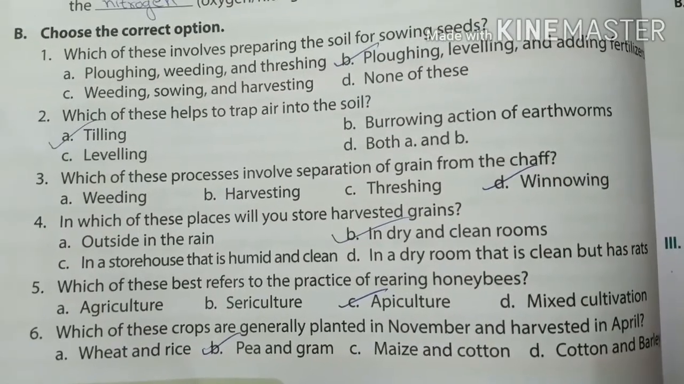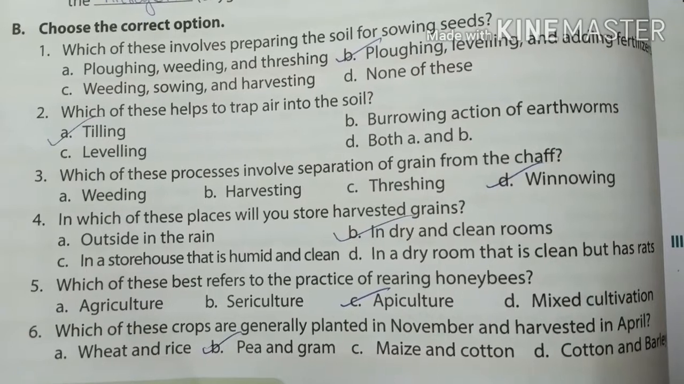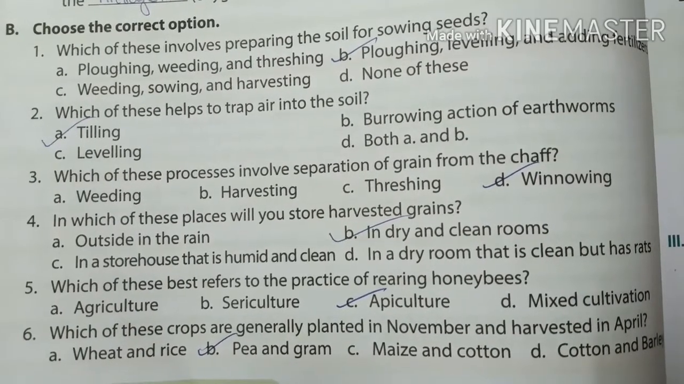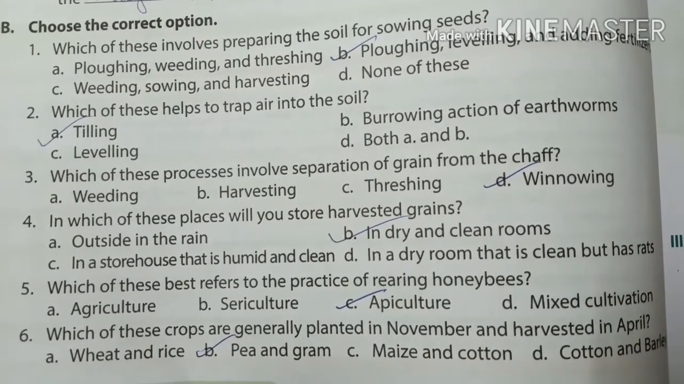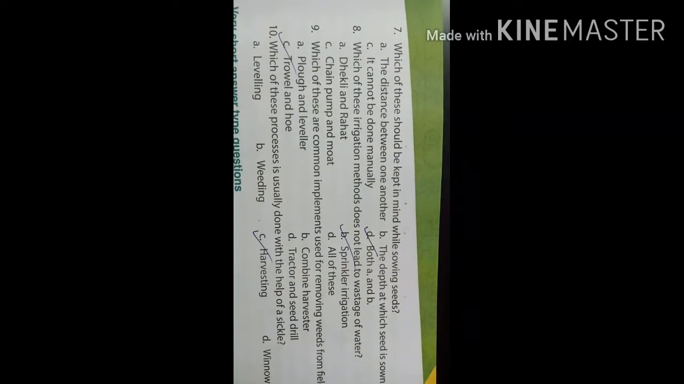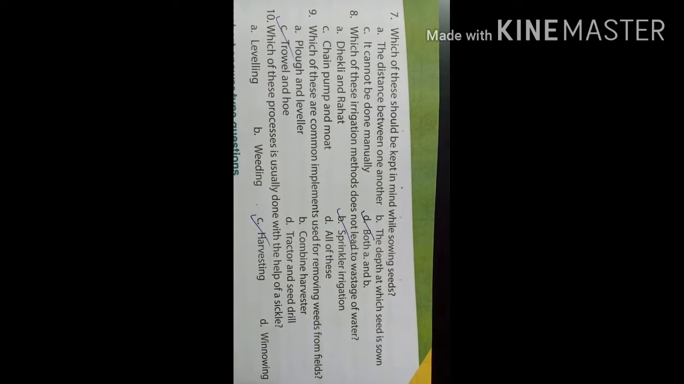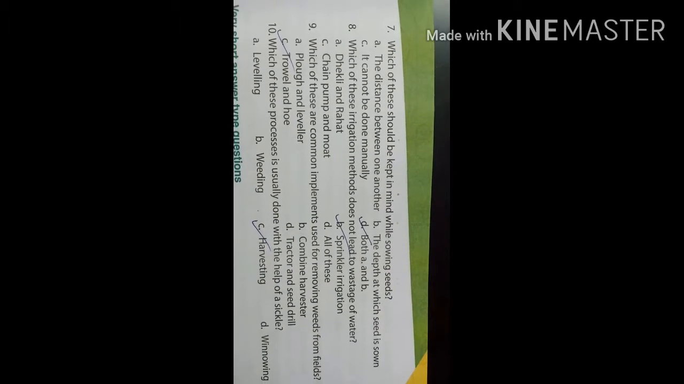Number 5, which of these best refers to the practice of rearing honeybees, apiculture. Number 6, which of these crops are generally planted in November and harvested in April, that is pea and gram. Number 7, which of these should be kept in mind while sowing seeds, that is both A and B. Answer is the distance between one another and the depth at which seed is sown.